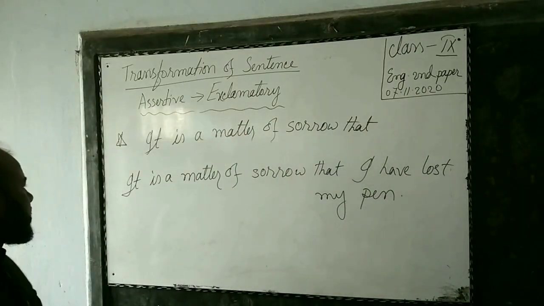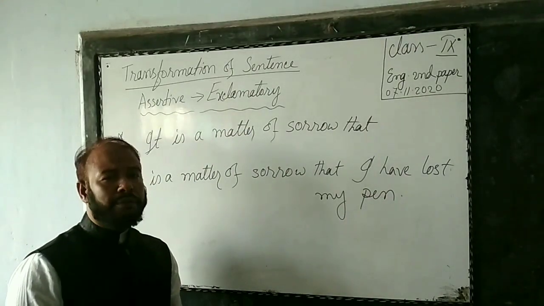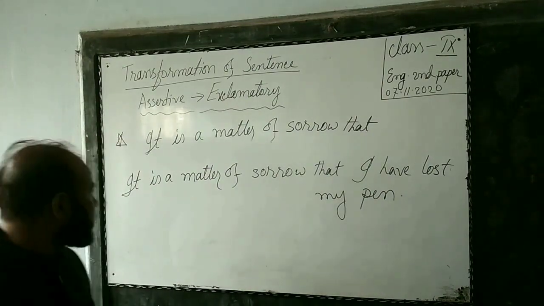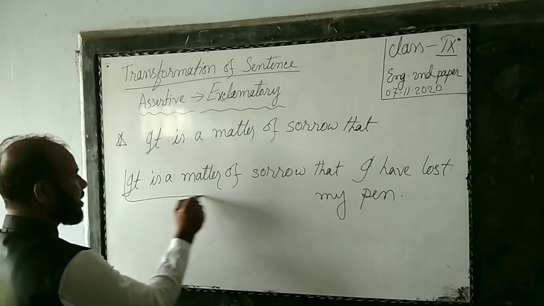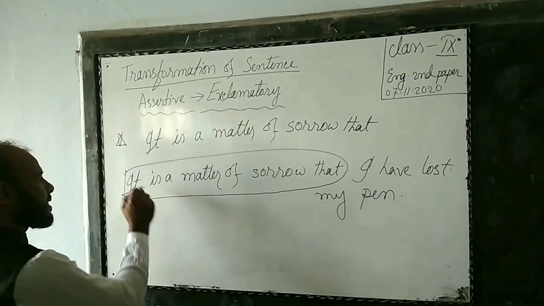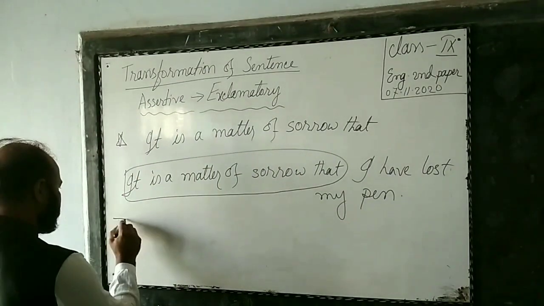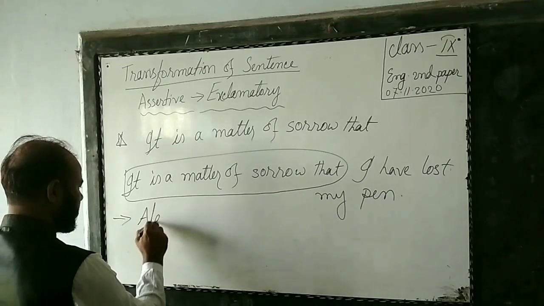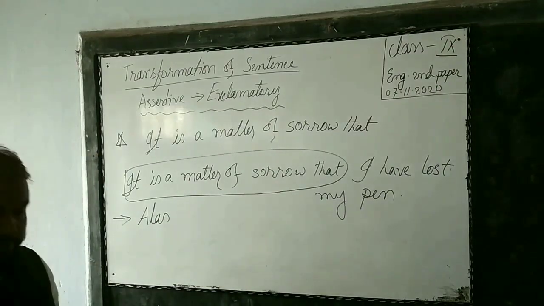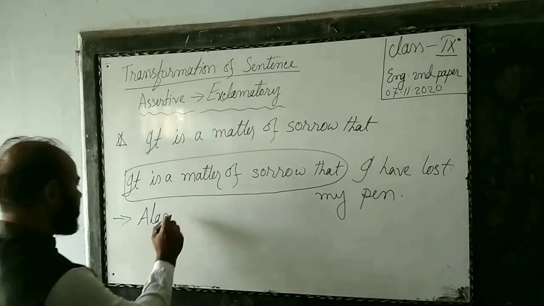Dear students, here the sentence is, it is a matter of sorrow that I have lost my pen. Here, it is a matter of sorrow that is available. That's why it is a matter of sorrow that will turn into alas. After alas, note of exclamation will be used here.